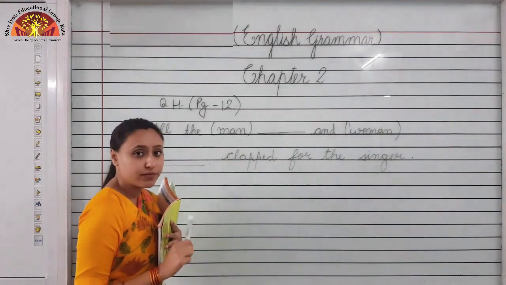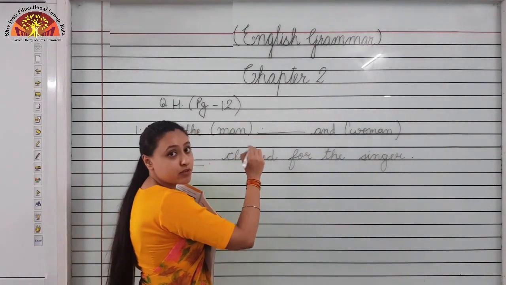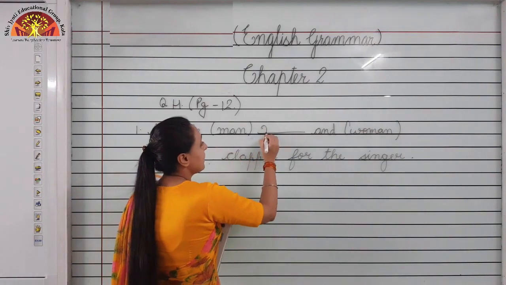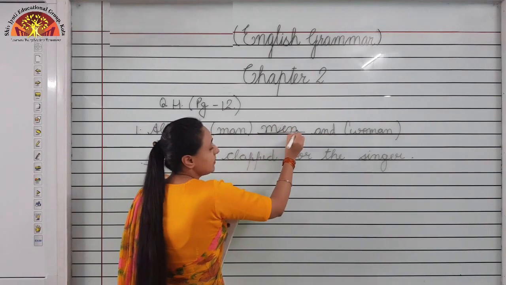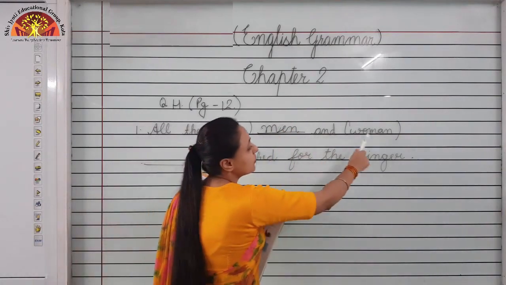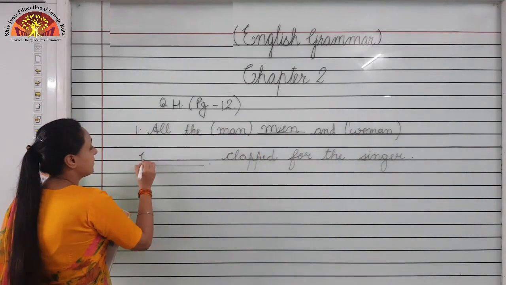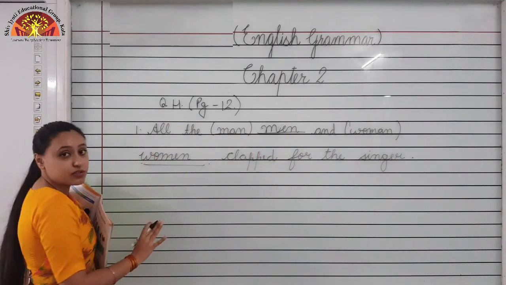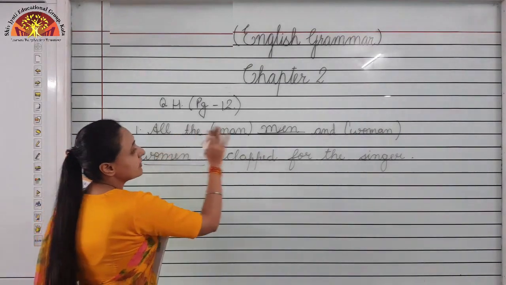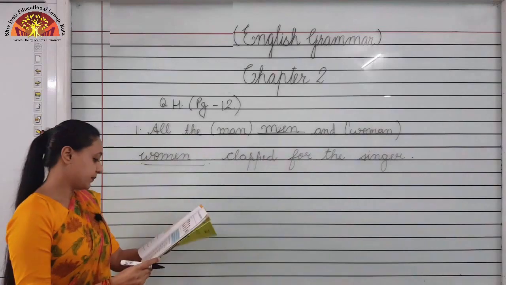What is the plural form of men? We already know the plural form of men is men. Then the plural form of woman is women. So our sentence is: all the men and women clapped for the singer.